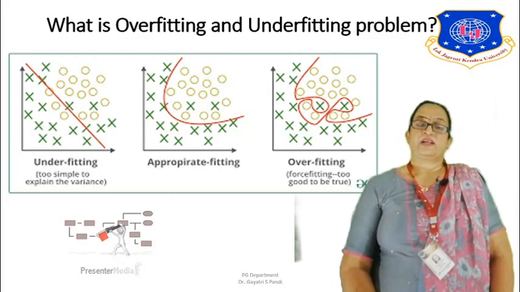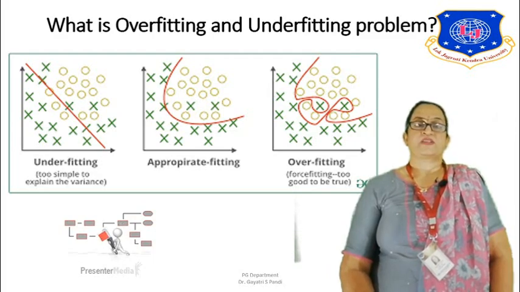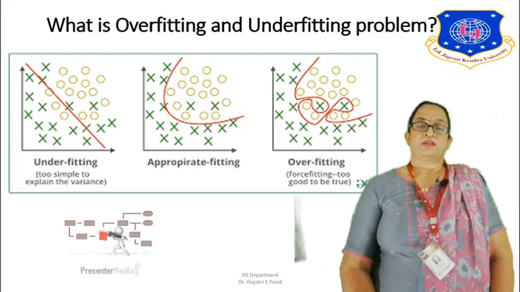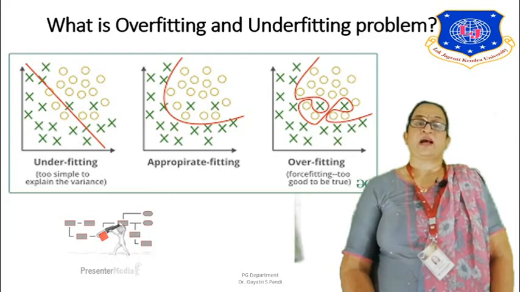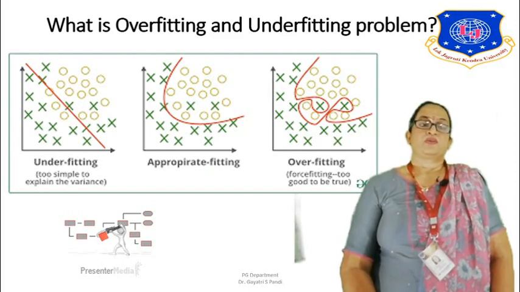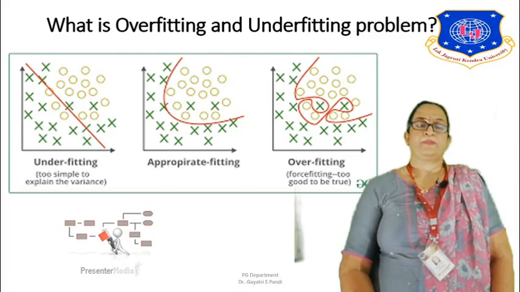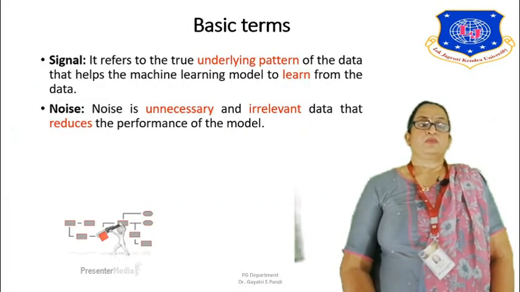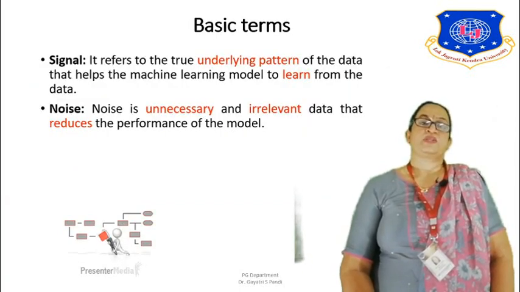And overfitting is trying to cover the maximum points, and it is not a specific arc or any specific shape. It is just going randomly. So it is force fitting, too good to be true. This is the best way the underfitting and overfitting problem can be explained. So let us see the basic terms we saw. Firstly, it is a signal.